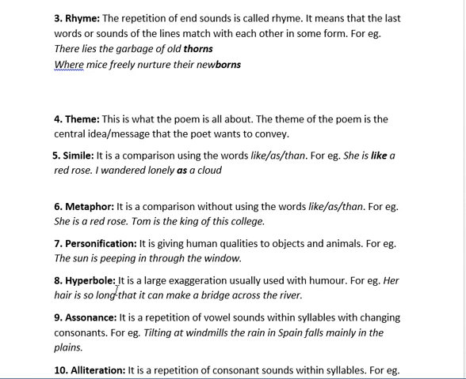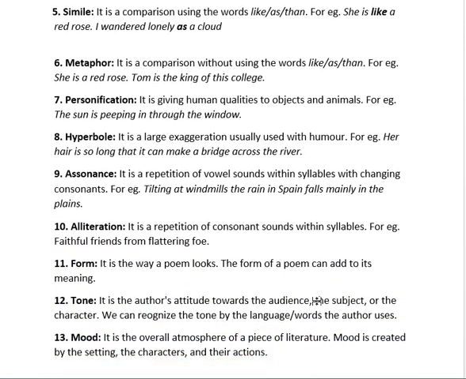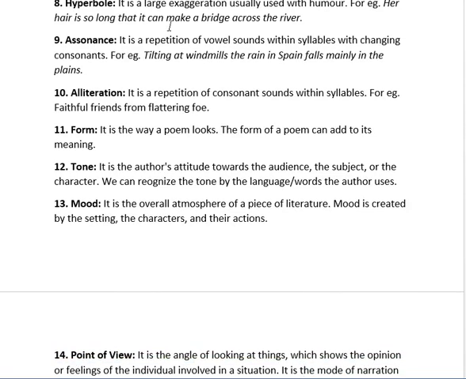Next is hyperbole. It is a large exaggeration, usually used with humor. For example, "Her hair is so long that it can go across the river." So hyperbole is a type of exaggeration, and hyperbole is also used by the poets in order to give special effect of meaning upon the readers.